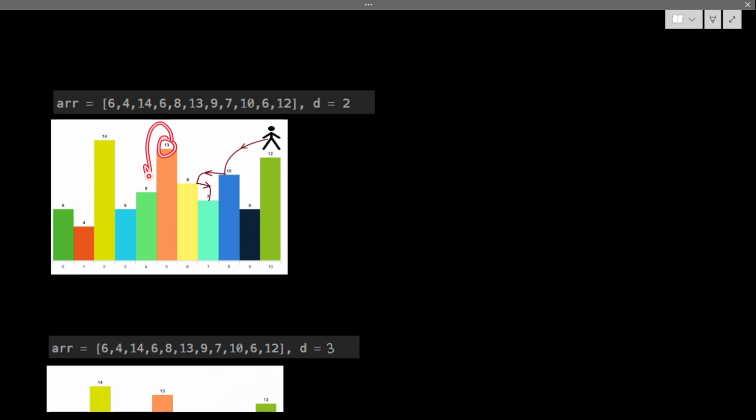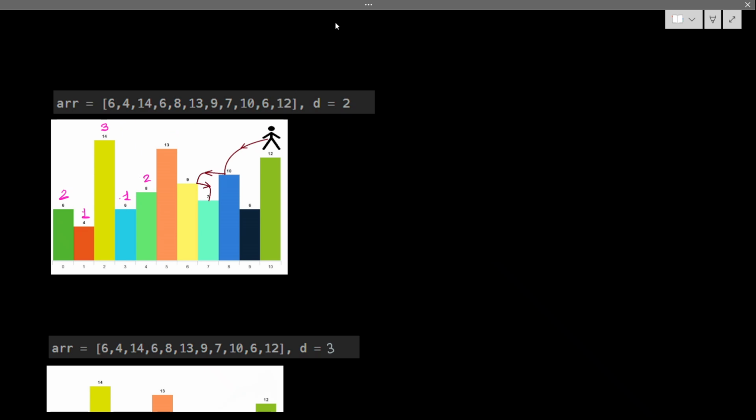On 13 I can jump 8, and from 8 I can jump 6. So 3 indexes are visited. So let's also write down the number. From 6 I can visit only 2 index, like 6 and 4. For 1 we can visit only 1 index. From 14 I can visit how many index? 3 index. 14, 8 and 6. From 6 only 1 index because from 6 we cannot jump any other places. From 8 we can jump only 2 index. From 8 we can jump 8 and 6.